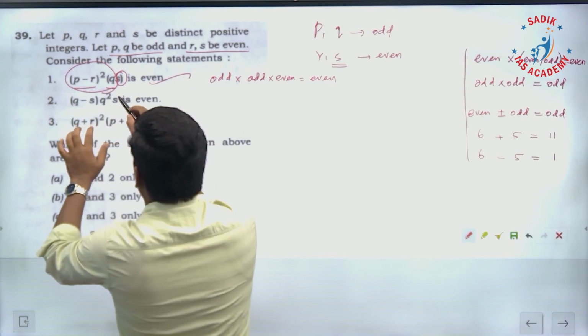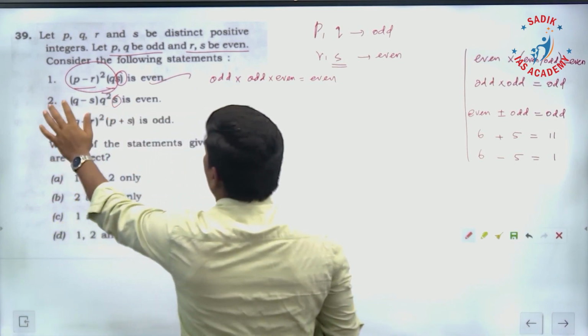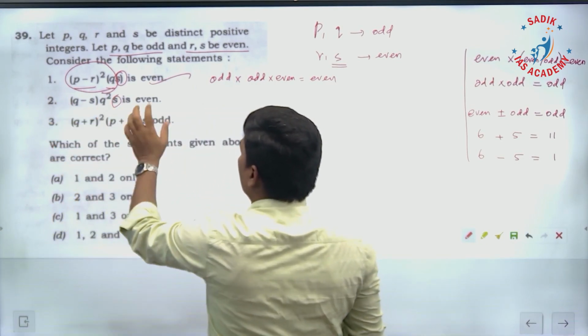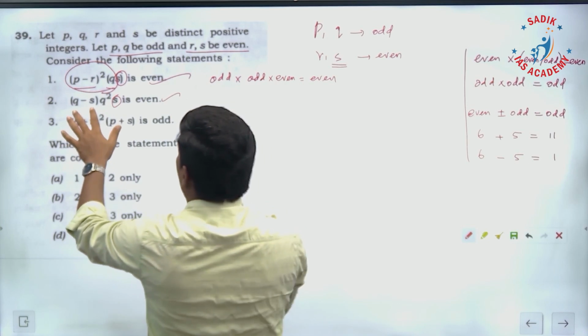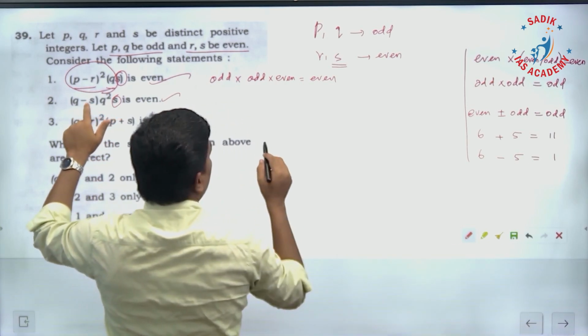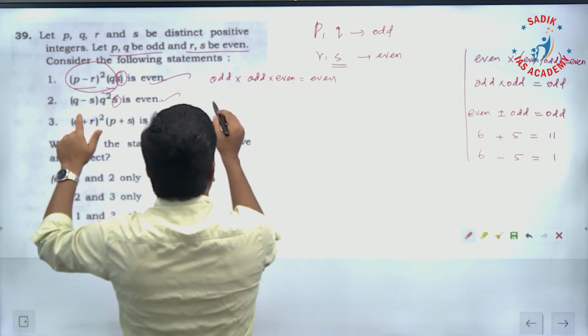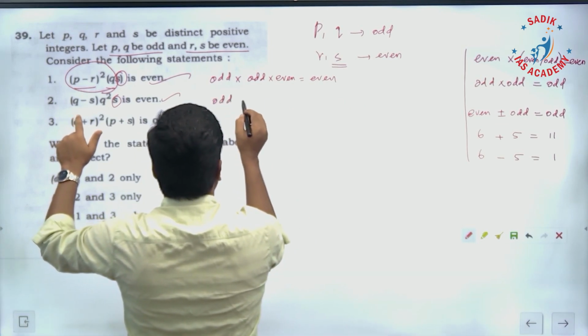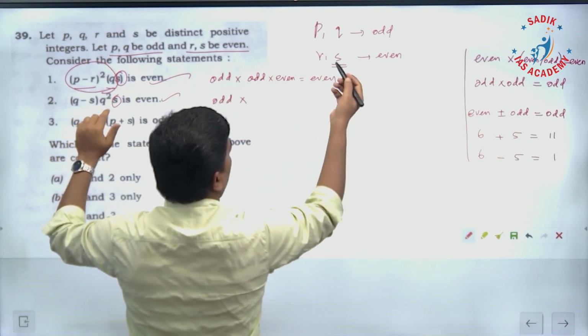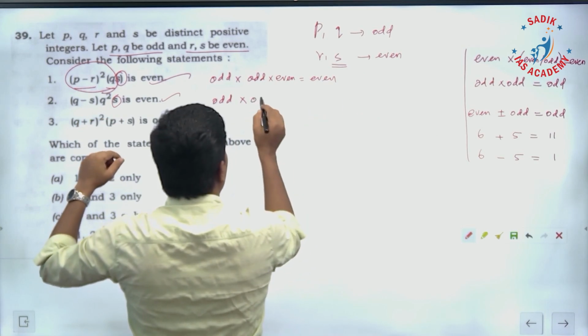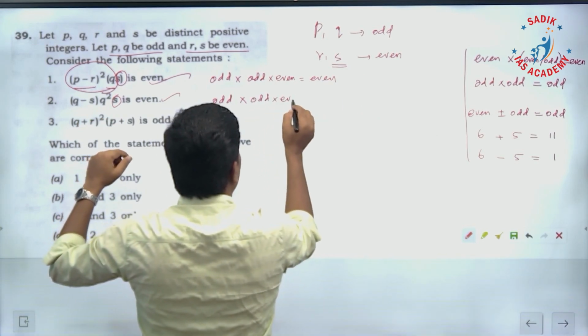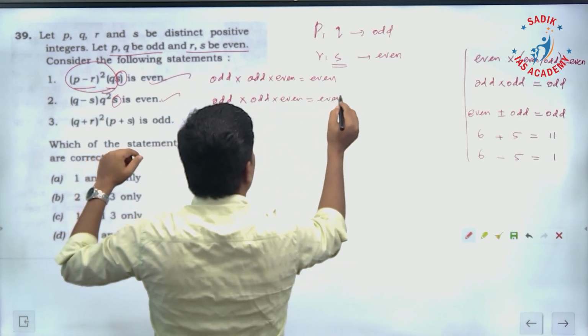Similarly, this also, S is an even number. If you multiply S, an even number, with any number, the answer is what? Even. This is correct. If you want Q minus S, Q is an odd number minus S is an even number, this is going to be an odd number into Q, odd number into odd number, again an odd number, but this is what? Even number, answer is an even number.